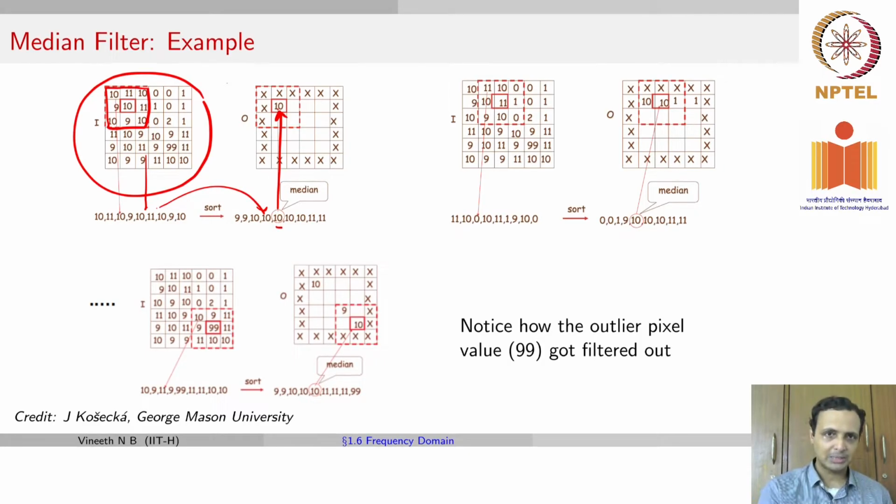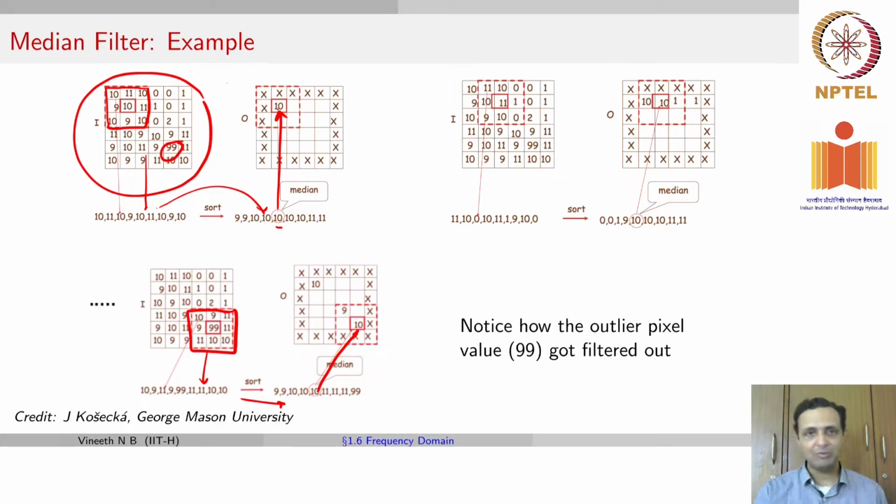So in this particular example, 99 here is a salt noise. It has a very high white value compared to the remaining set of values that you have in this image. When you come to that particular portion of the image, you list out your elements, you sort, take the median, and when you do the median, it becomes an automatic way of discarding the outliers in that sequence of values.